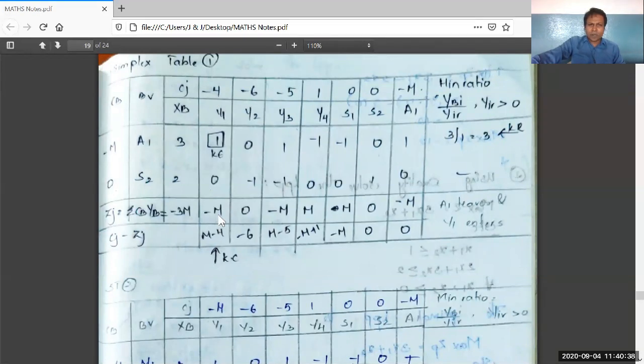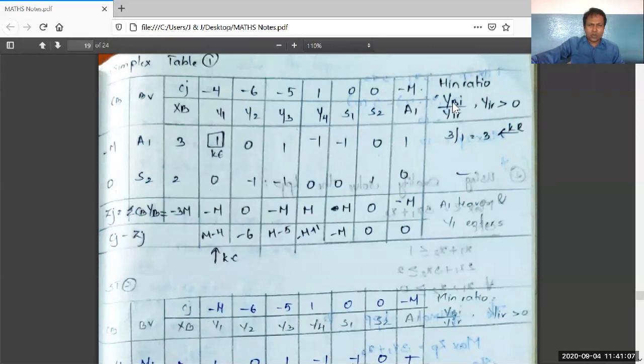But we need CJ minus ZJ. Minus 4, minus of minus M gives M minus 4. Right. These are the CJ minus ZJ values. The maximum CJ minus ZJ value is M minus 4. It is the key column. Right. See here, all XIR values are not less than or equal to 0. Therefore, we proceed further for finding minimum ratio values.